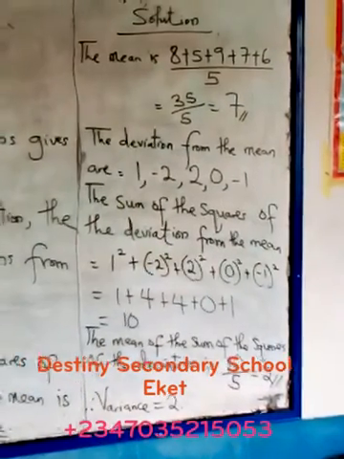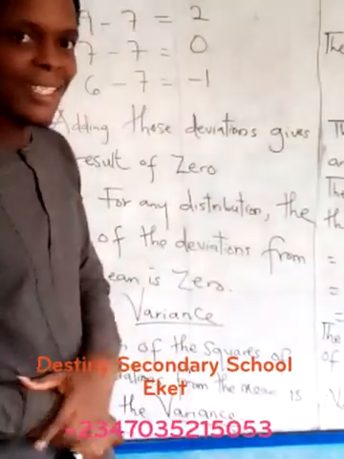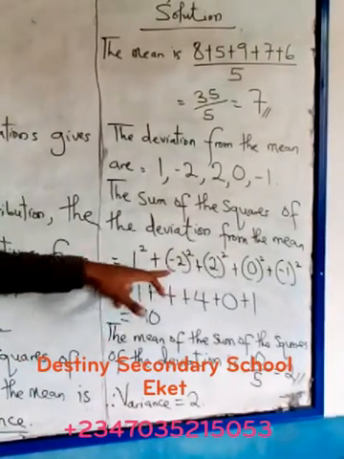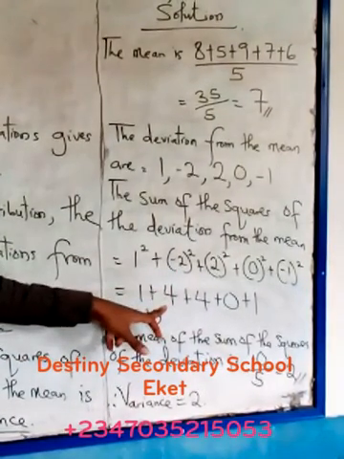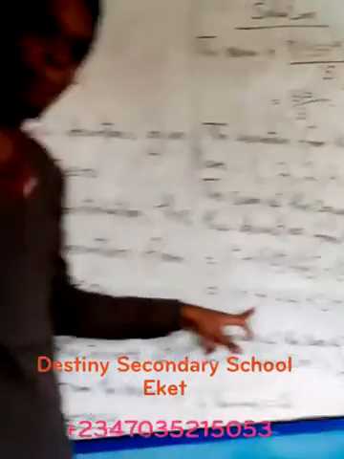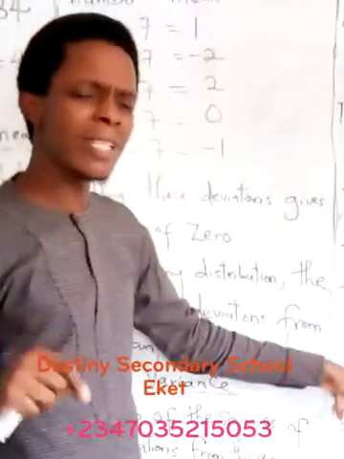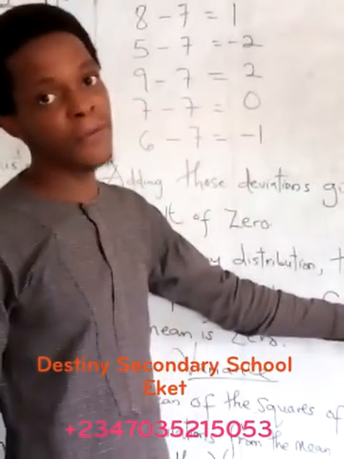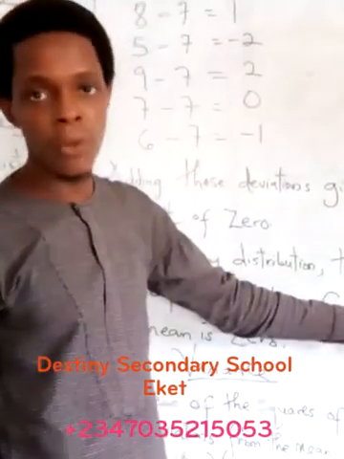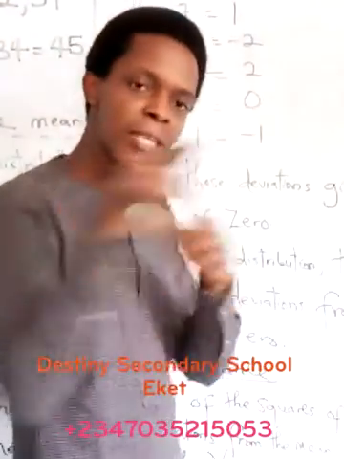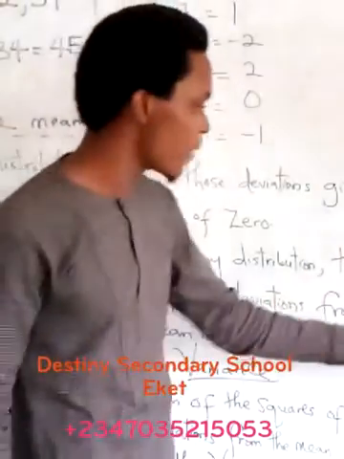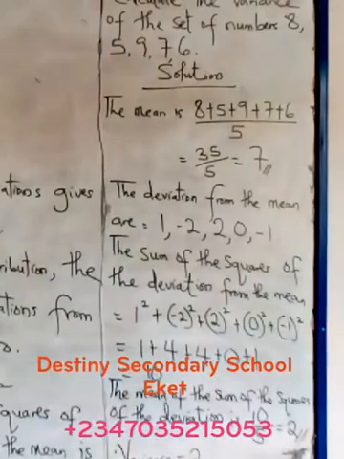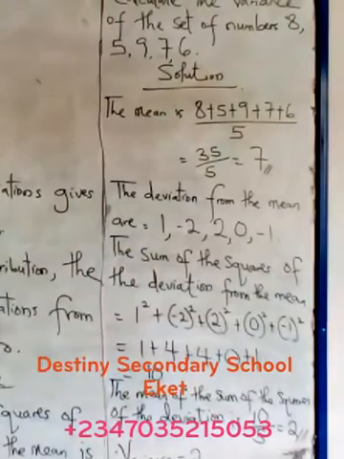So that will give us something. And remember, it will not give you 0 again. It will give you something special. Now we have this. We have 1 square, which is 1, minus 2 square is plus 4. Because I told you, the square of a negative number is always a positive number. It's just like saying minus 2 times minus 2. You know that minus times minus is plus. 2 times 2 is 4. So we have minus 2 square is 4. Then we'll have 2 square, which is 4. 0 square is 0. Then finally minus 1 square is 1. Now we sum up everything.